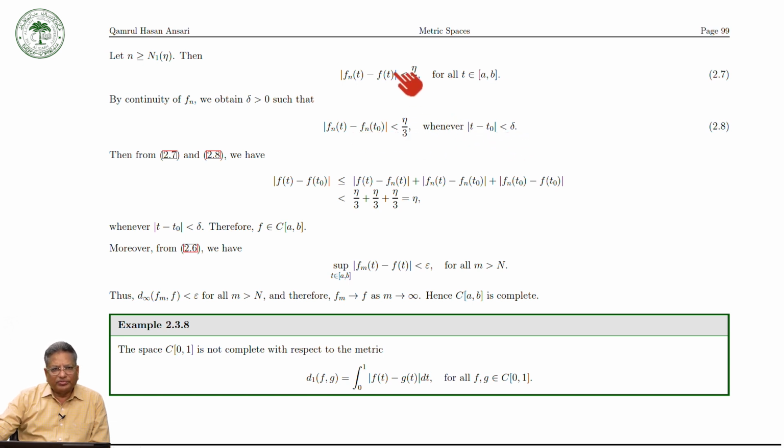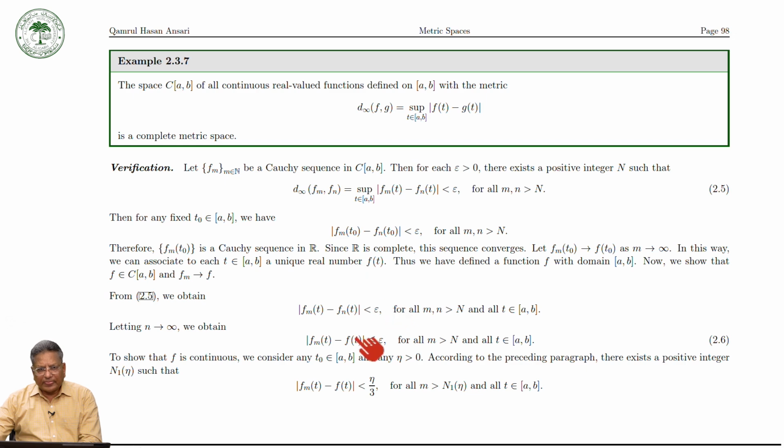And then from these two inequalities, by using the triangle inequality, we get mod of f(t) minus f(t naught) is less than or equal to mod of f(t) minus f_n(t) plus f_n(t) minus f_n(t naught) plus f_n(t naught) minus f(t naught). This is less than eta by 3, this is less than eta by 3, this is less than eta by 3. So this is less than eta whenever mod of t minus t naught is less than delta, and therefore f is a continuous function, and so it belongs to C[a,b].